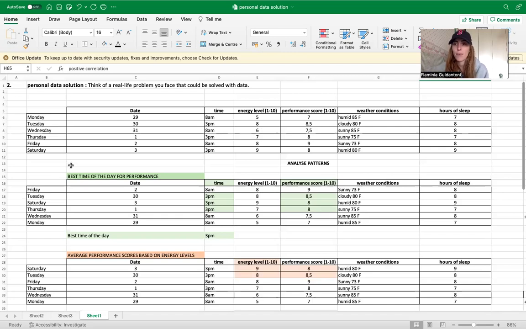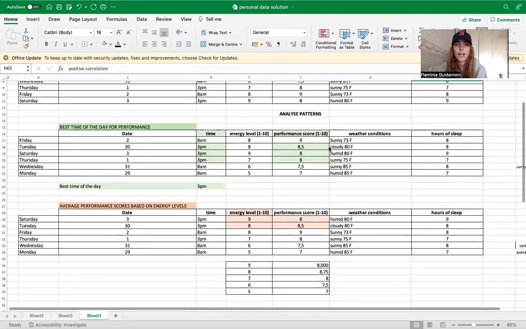As you can see in this table in Excel, I practiced from Monday to Saturday. These were the dates in which I practiced, which was last week. I chose two different times, so I practiced at 8 a.m. and at 3 p.m. I wanted to include my energy level, the energy that I had that day, on a scale from 1 to 10. I wanted to also grade my performance on that day, also on a scale from 1 to 10. And I wanted to include the weather condition and the hours of sleep in this table in order to analyze those factors as well.